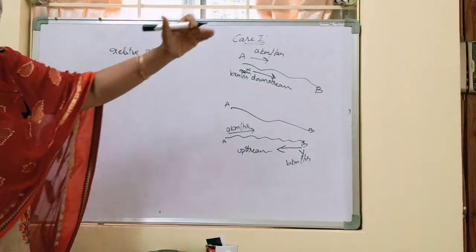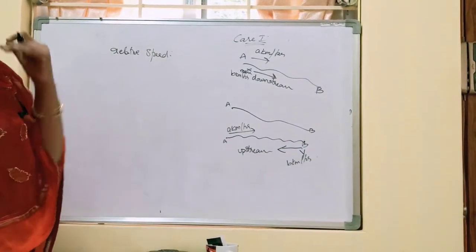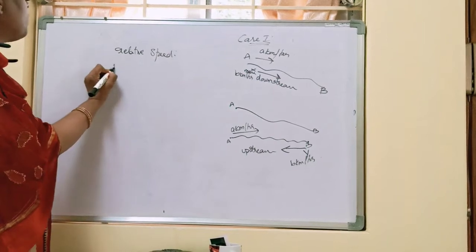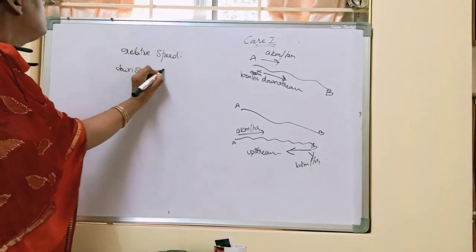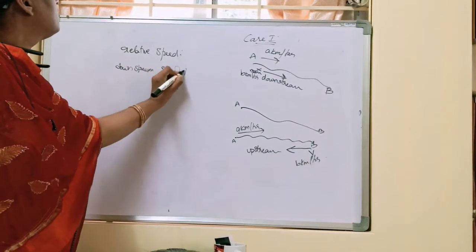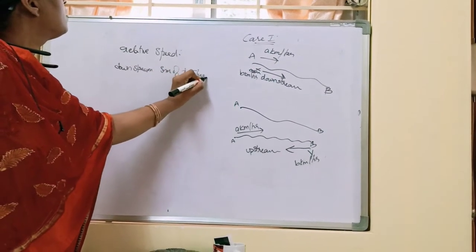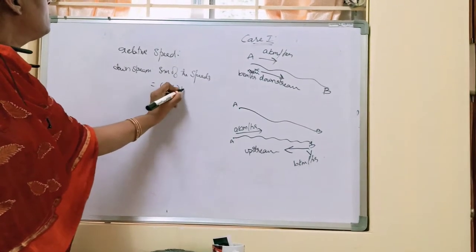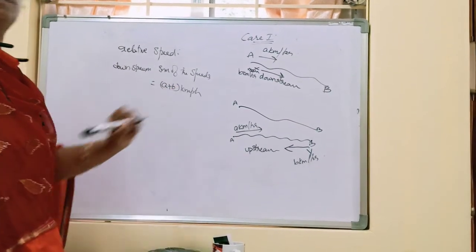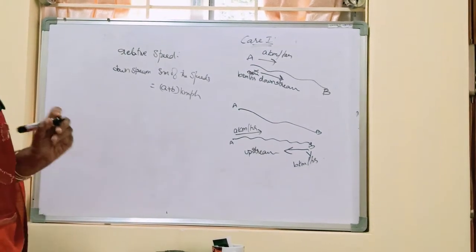So the stream is helping him to move quickly, right? So here the relative speed in downstream is the sum of the speeds, which is equal to a plus b kilometer per hour.